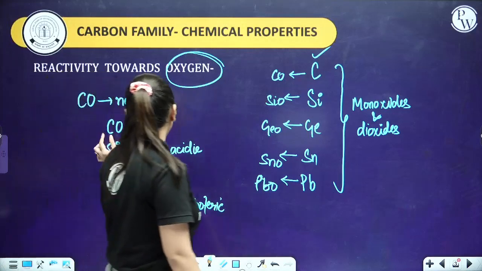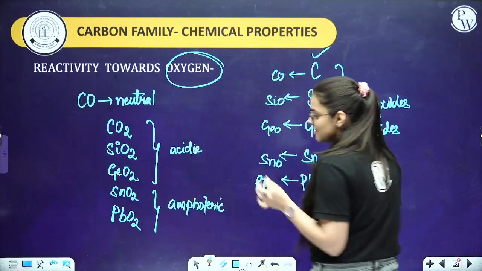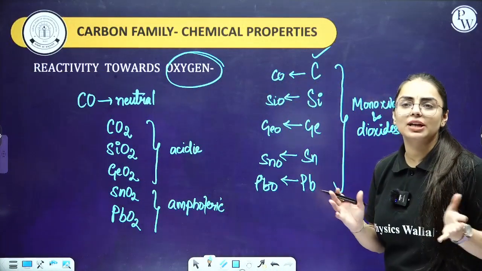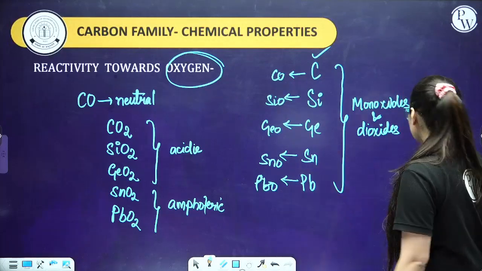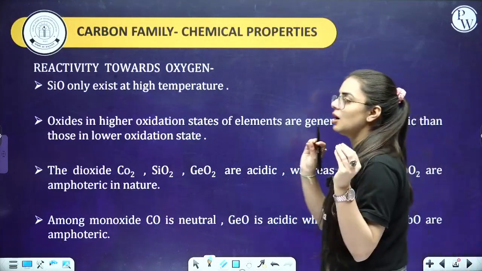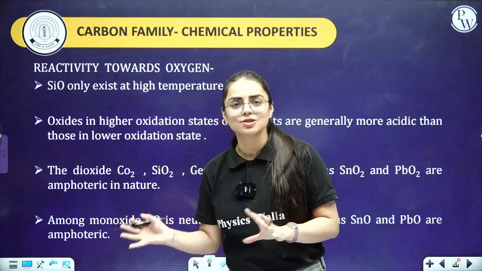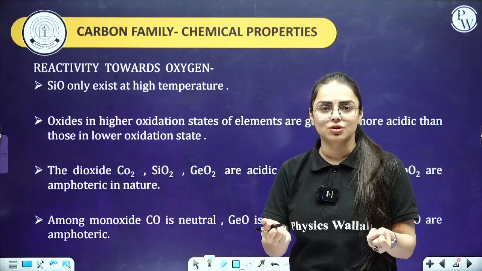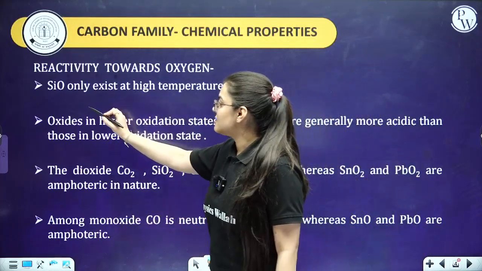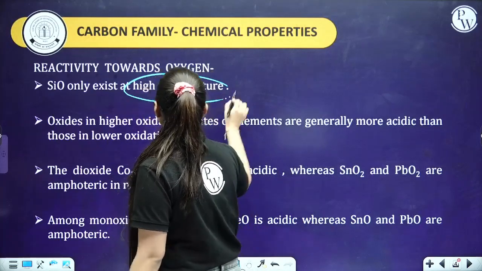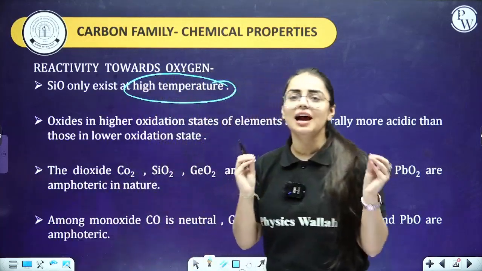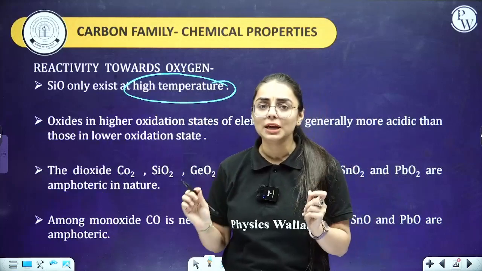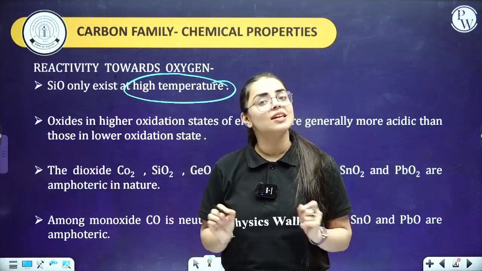Rest, if I talk about CO2, SiO2, GeO2, they are acidic, SnO2 and PbO2 are amphoteric in nature. Coming to the next part, students, let's understand the important key highlights of the reactivity with oxygen. See now, SiO only exists at high temperature. So these I have written, the important key highlights that you can write down in your copy. You can highlight in the NCERT as well.